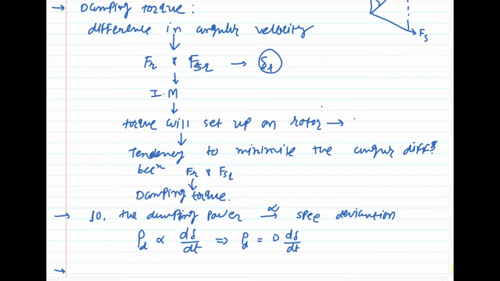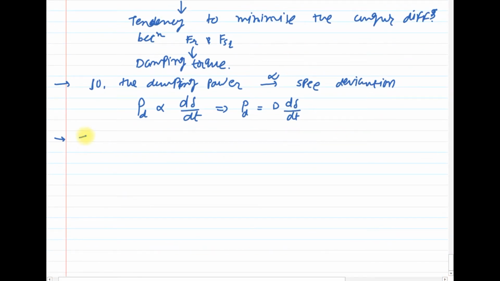So if PS is positive, then we know from the previous theory that the system will be oscillatory stable.